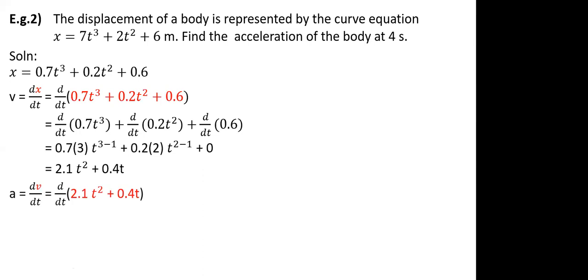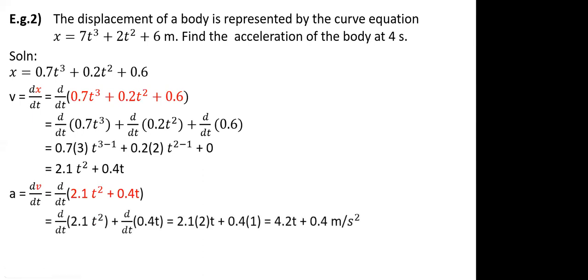Then for acceleration, again you differentiate, so that is two times differentiation of your displacement. Once you differentiate to get velocity, again you differentiate to get acceleration. That is called double differentiation. So again it goes to both the terms, and directly if you apply the coefficient and variable, you get your result as 4.2 t plus 0.4. Then you substitute the value of time, you get your final answer.